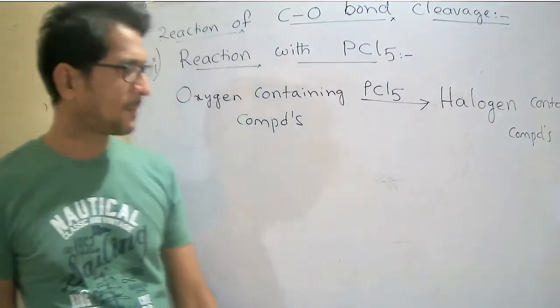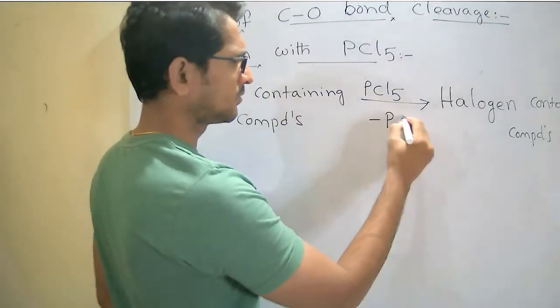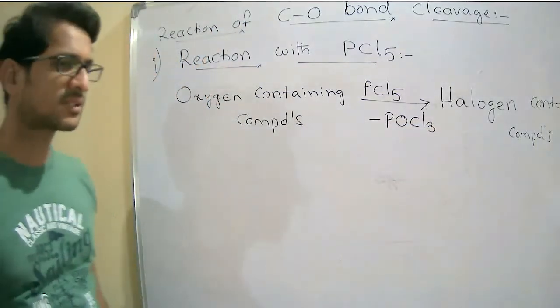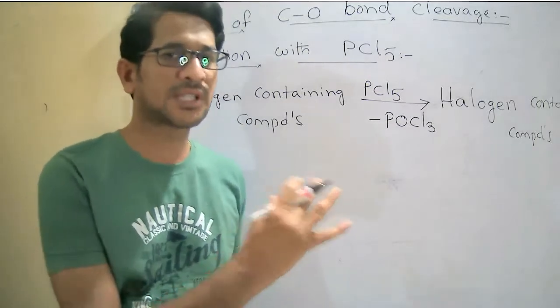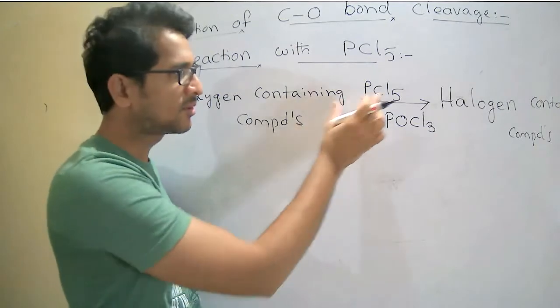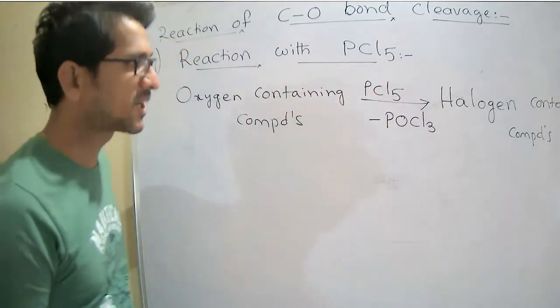During the reaction, the byproduct is POCl3. Means POCl3 is removed. Elimination of the POCl3 takes place when an oxygen containing compound reacts with the phosphorus pentachloride.